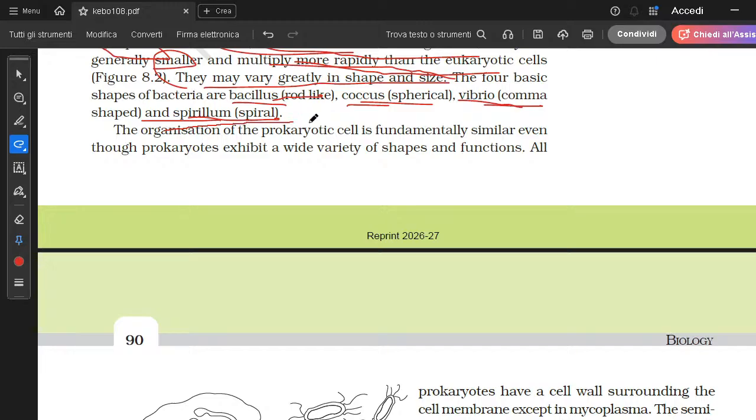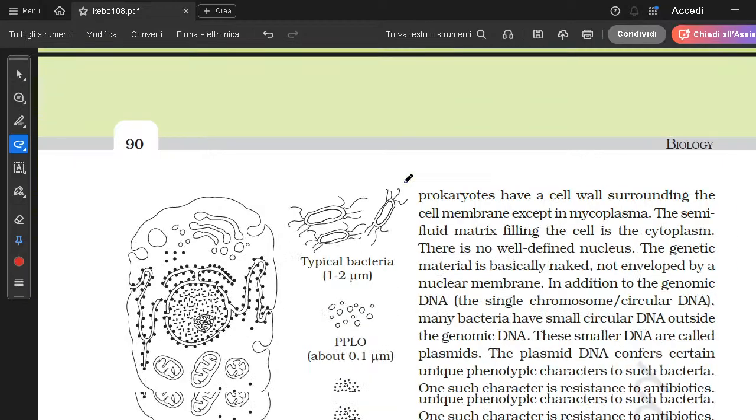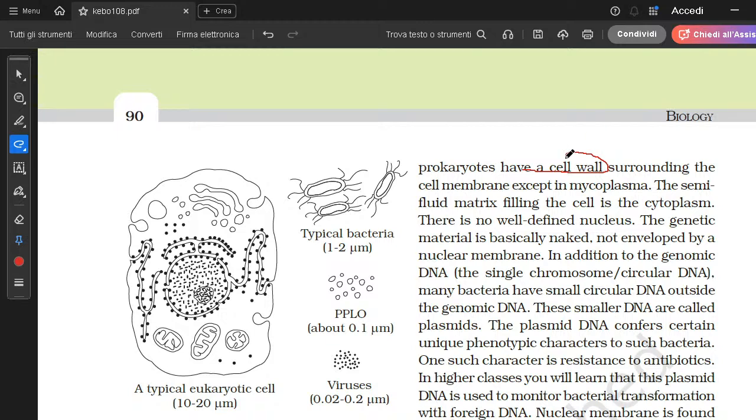The organization of prokaryotic cells is fundamentally similar, even though prokaryotes exhibit a wide variety of shape and function. All prokaryotes have a cell wall. All the prokaryotic cells have a cell wall. So it also means that the cell wall is not a specific feature of plant cells.